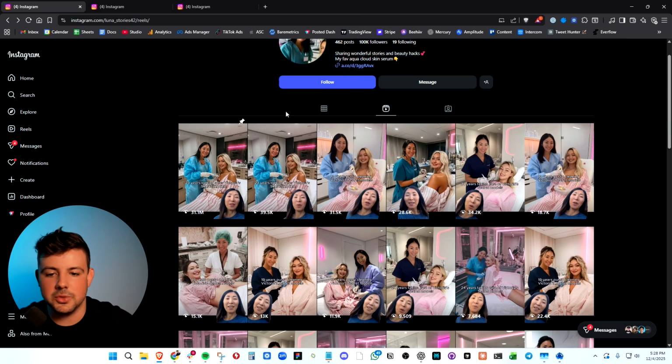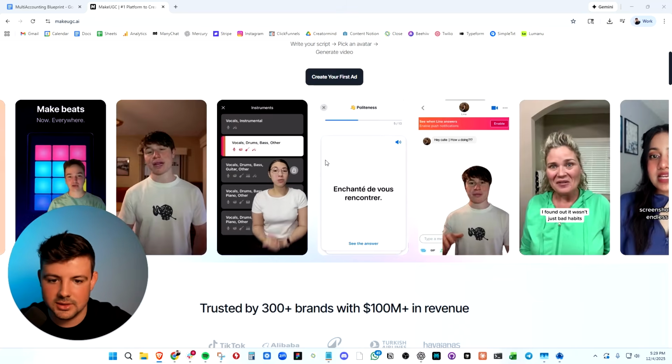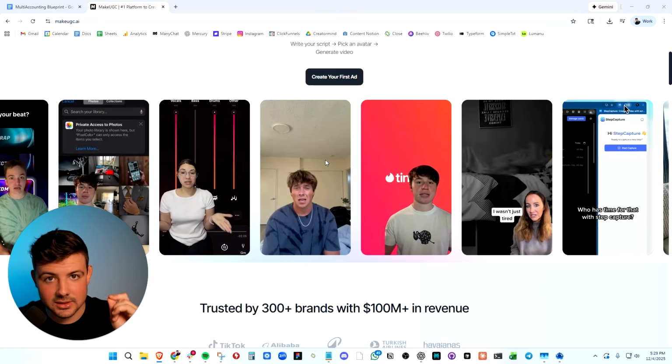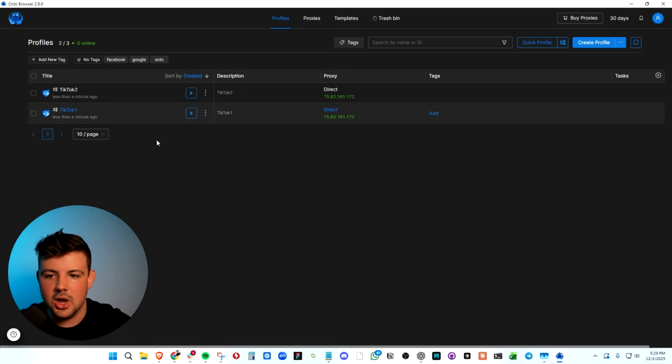You want to do market research, find these different angles, use AI UGC to build the content for you in mass. You could build 10, 50 videos all at one time, and then post that content across all of your different accounts using Octo browser. This is how you beat the system. This is how you produce mass content without the risk of getting flagged. You identify content that is going viral in your niche. You get it created in mass with AI, and then you use Octo browser to run multiple accounts to pump out that content in mass.